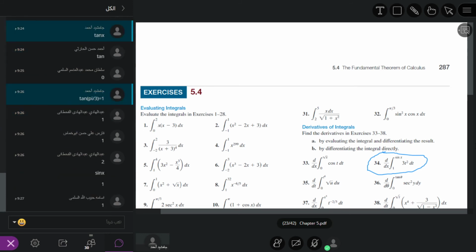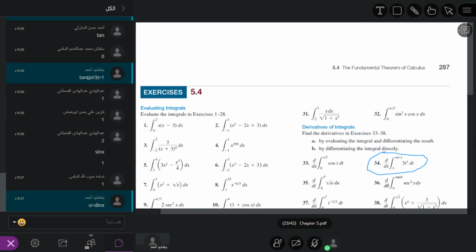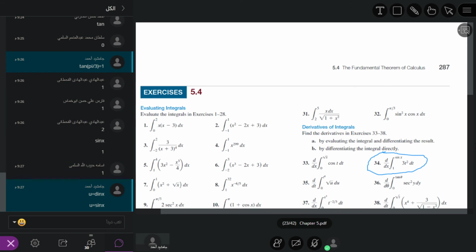It is equal to 1. So whenever we have the upper limit as a function of x, like sin x, what do we suppose here? We suppose u is equal to sin x. We have the following: u is equal to sin x.